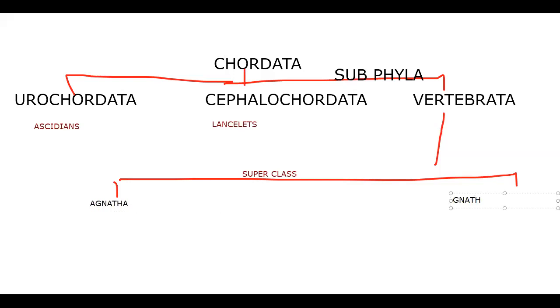Gnathostomata. The G is silent here. Gnathostomata means the mouth is surrounded by jaws. Based on the jaws, we classified them. Agnatha is further classified into